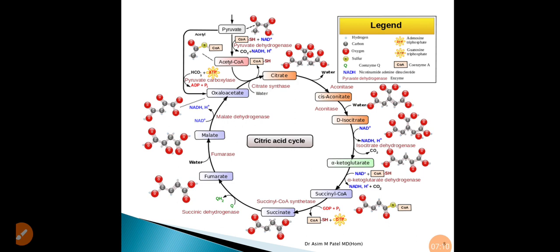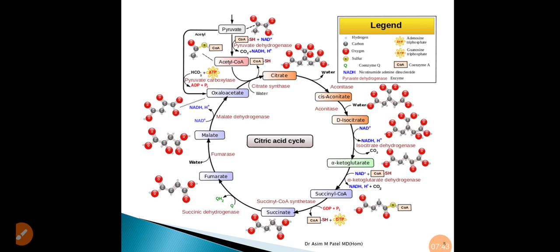This acetyl CoA combines with oxaloacetate to form citrate. This reaction is catalyzed by the enzyme citrate synthetase. Then this citrate is converted into cis-aconitate with the help of the enzyme aconitase. Then it is converted to isocitrate, also with the help of aconitase.